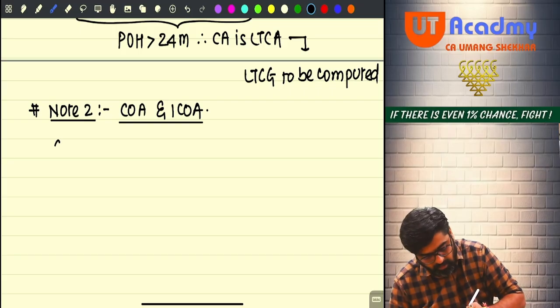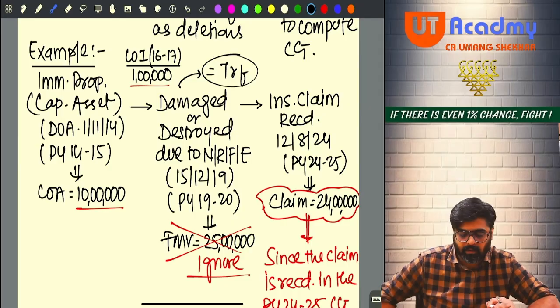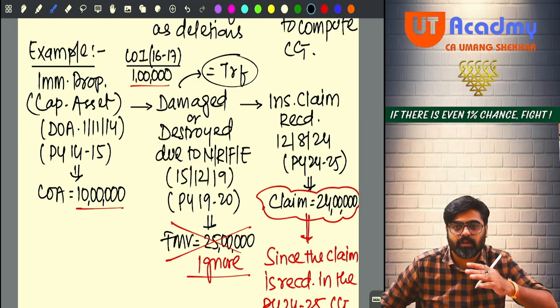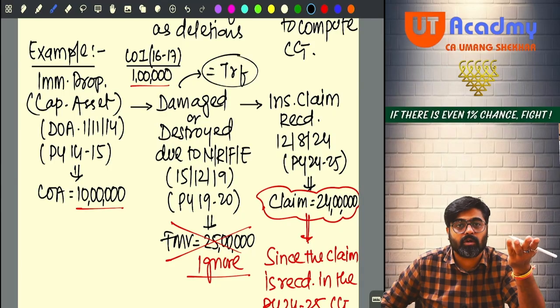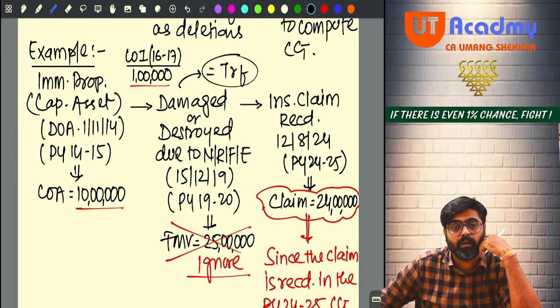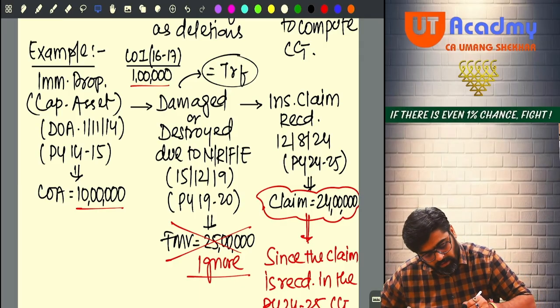Tell me, what will be the cost of acquisition? Look at the question. 10 lakh only, which is nothing but the actual cost. And the actual cost of the asset will be taken as cost of acquisition if the asset was acquired on or after 1st April 2001. When was the asset acquired?